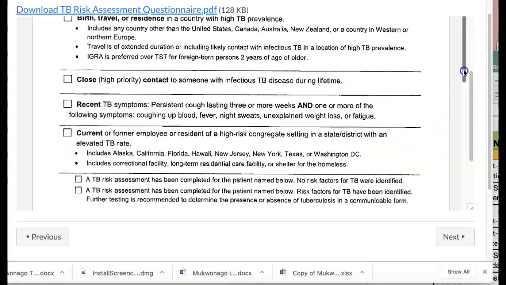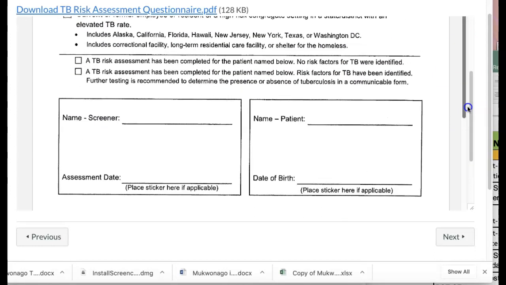All right. So that is the end of the screening. You come down to this section here where there are 2 boxes, and you print your name right here. You are the patient, not the screener. You're the patient. You sign in here your signature, and then you put your date of birth. Not today's date, but your date of birth.